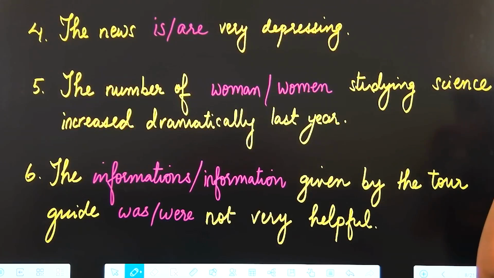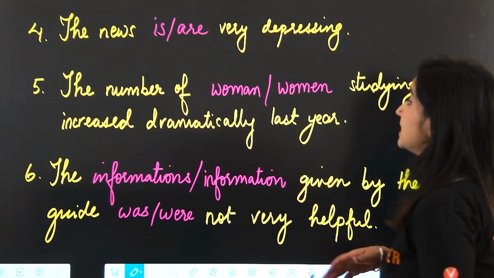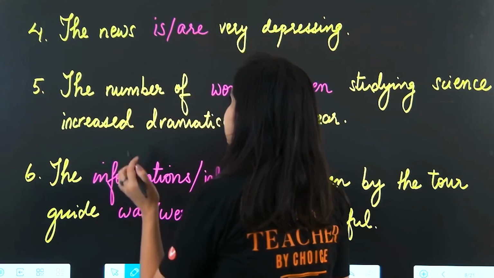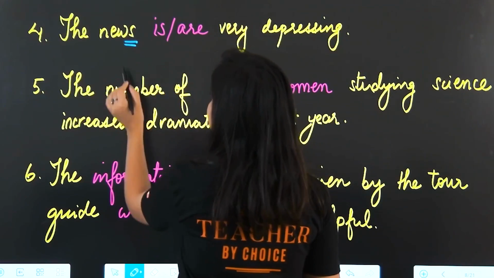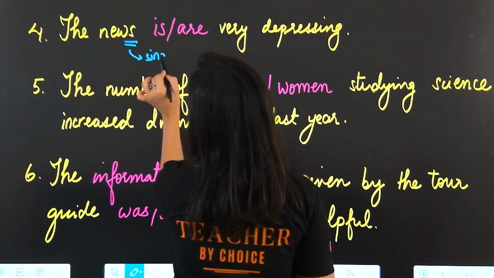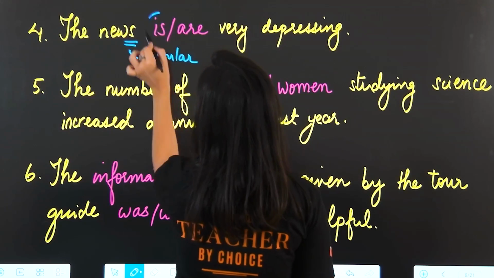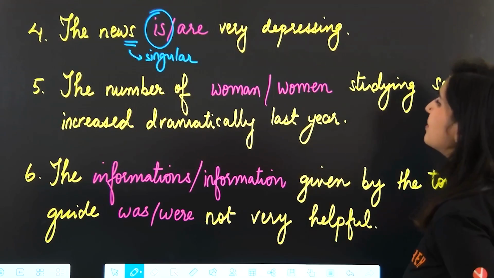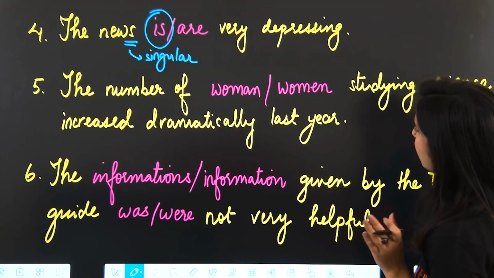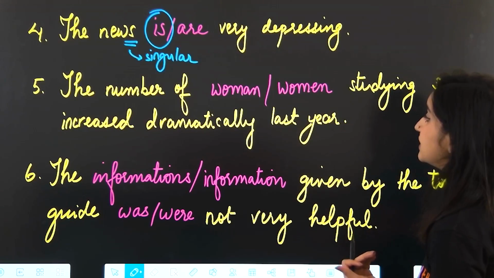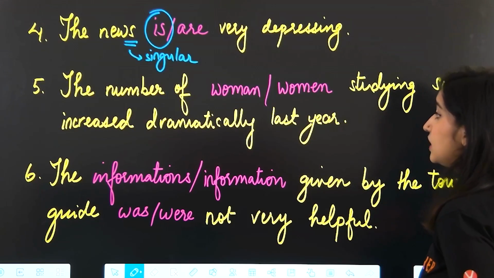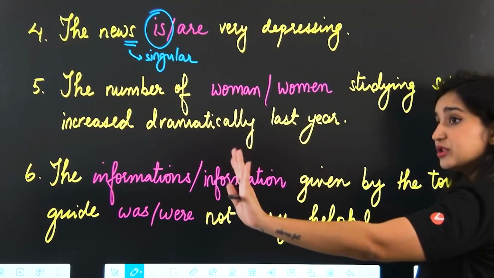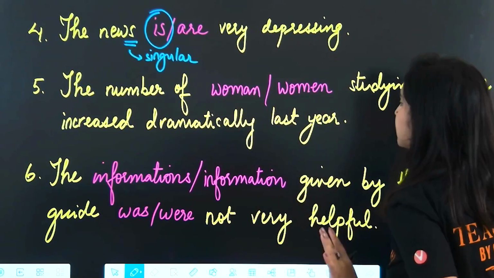All right, next question. The news is or are very depressing. Same logic that we used with mathematics. Even though it ends with S, it is a singular noun, so the news is very depressing. Okay, the number of women studying science increased dramatically last year. Okay, here very general rule, but first I'm going to tell you the logic, then I will ask you to memorize the rule.